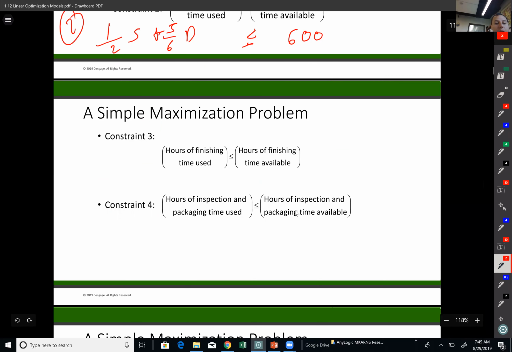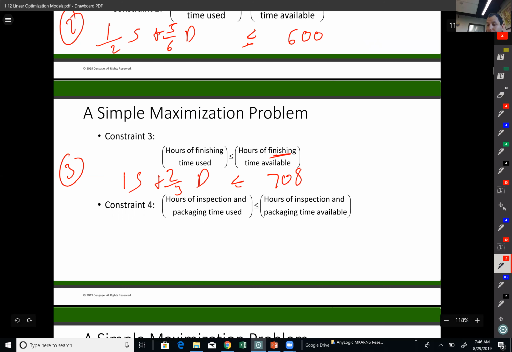So if I talk about the third constraint, which is associated with finishing time, what is the right-hand side value? That's given to me as 708 hours available for me. Again, this is a less than or equal to constraint. So on my left-hand side, I know every standard bag will require 1 hour of finishing department, plus 2/3 of deluxe production amount. Okay.